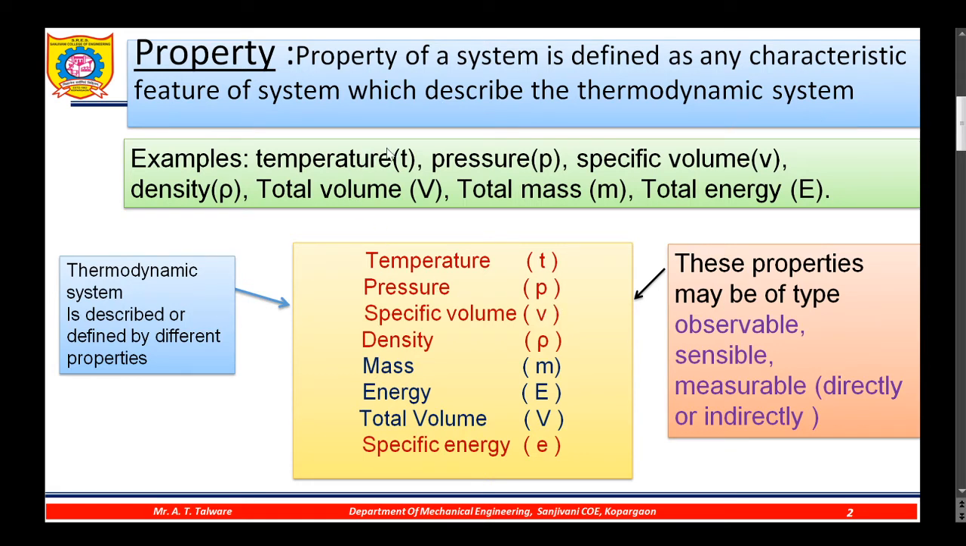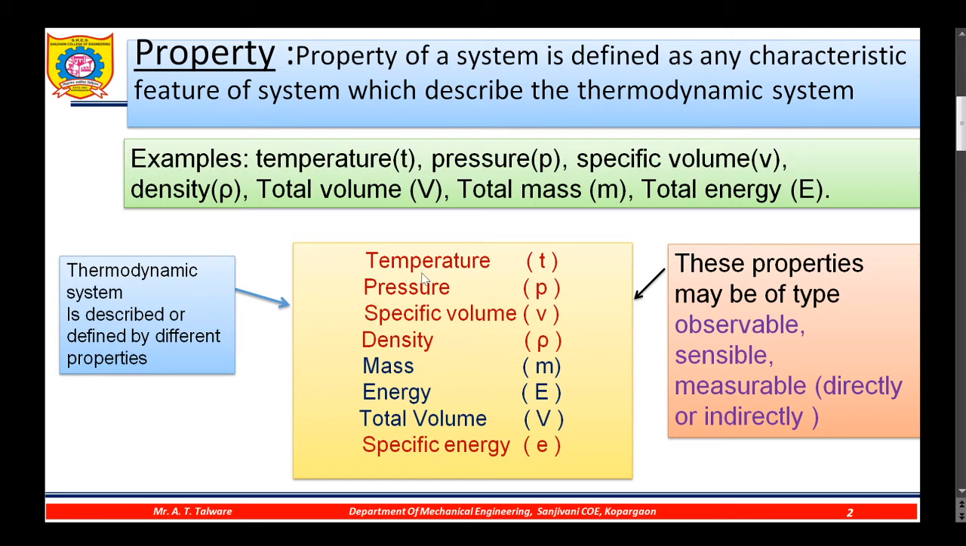If you want to describe a thermodynamic system, we require some characteristic features. For example, the temperature, pressure, specific volume, density, and so on. So these characteristic features are called properties of thermodynamic systems. What do these characteristic features do? They describe and define the thermodynamic system.